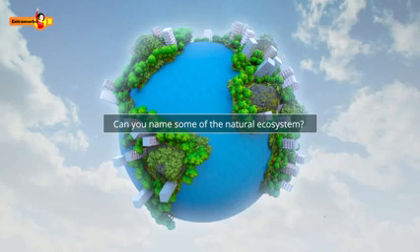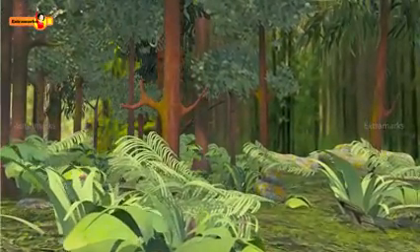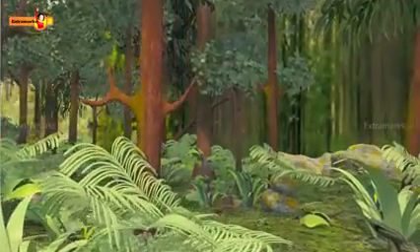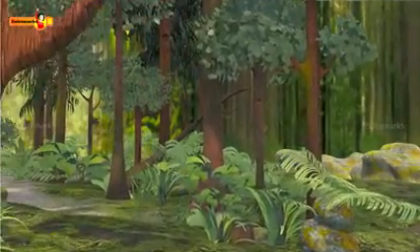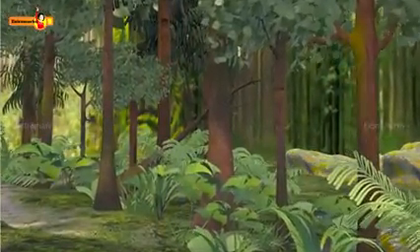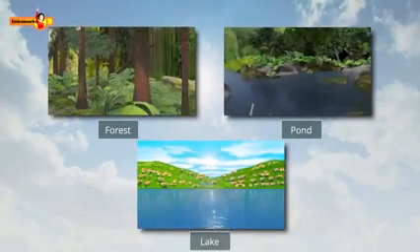Can you name some of the natural ecosystem? Let's understand the natural ecosystem. As the name suggests, natural ecosystem comprises of all the living and non-living things that occur naturally on the earth. It includes forests, ponds, lakes, etc.